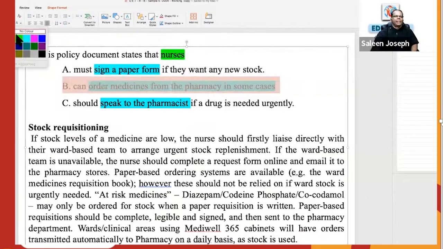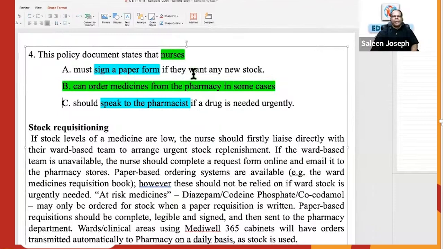Yeah, B. Definitely. See, option one says they must sign a paper form if they want any new stock. They are not saying signing any paper form. They are saying you have to complete a request form online. It's not a paper form. Online, there is no paper, right? No paper form. Then the third one says speak to the pharmacist if a drug is needed urgently. There is no speaking to the pharmacist. The nurse has to complete a form online and email it to the pharmacy stores. So the third one is also not right.